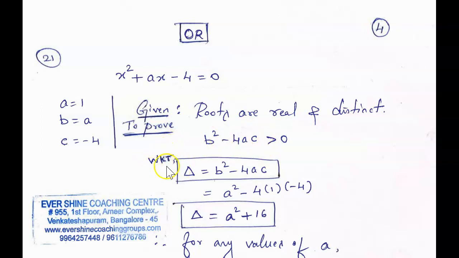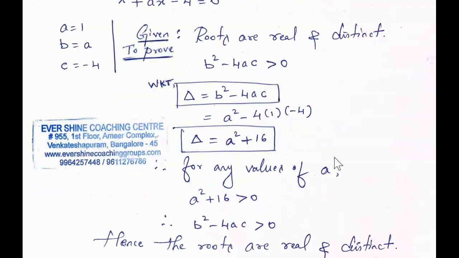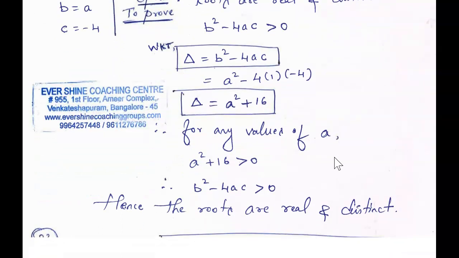WKT means we know that the discriminant formula is b square minus 4ac. Since they have given the nature of the roots, we are using the discriminant formula. Discriminant, sometimes we write the symbol D or delta. We pronounce this as triangle or delta. Okay, both are one and the same. This is the formula. And you can see here we have solved the case.